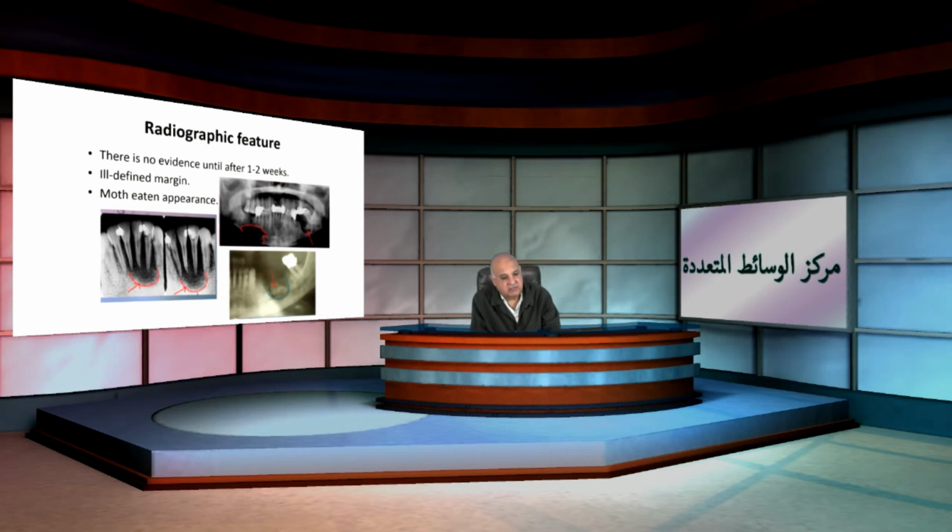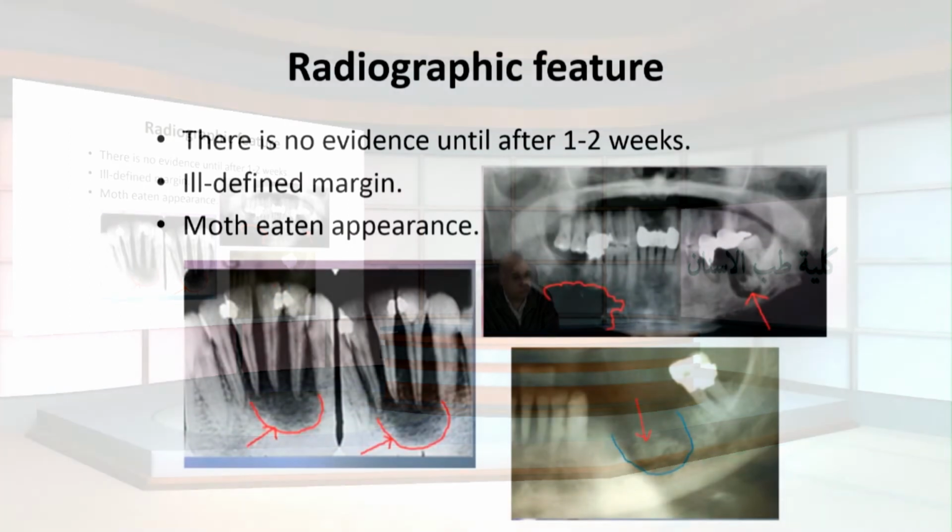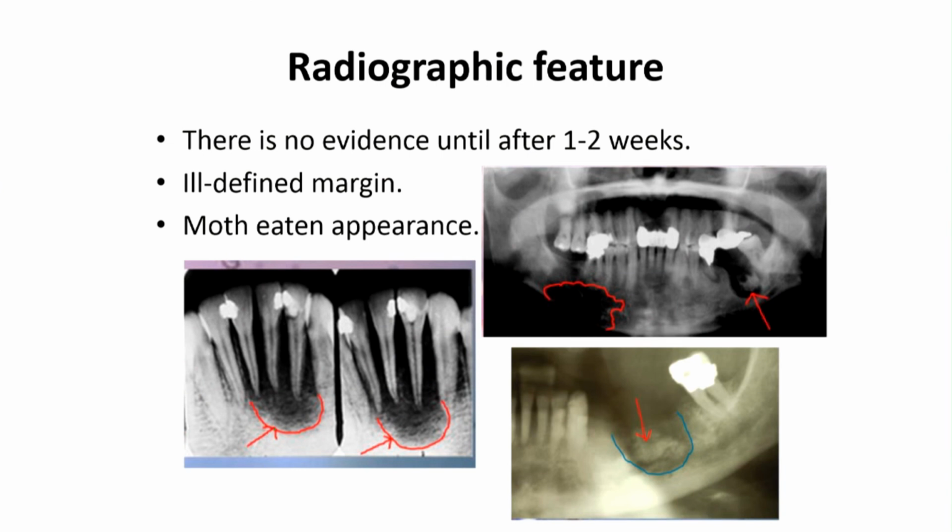The radiographical feature is very important, and sometimes it is difficult to differentiate between osteomyelitis, acute suppurative osteomyelitis, and the acute alveolar abscess. In fact, in the first stages, in the first 10 days, there is no radiographical feature to distinguish or to diagnose acute osteomyelitis until 1 to 2 weeks after formation of sequestrum.